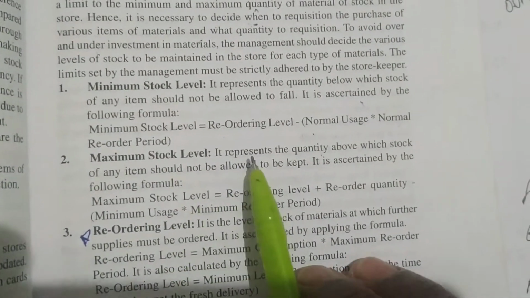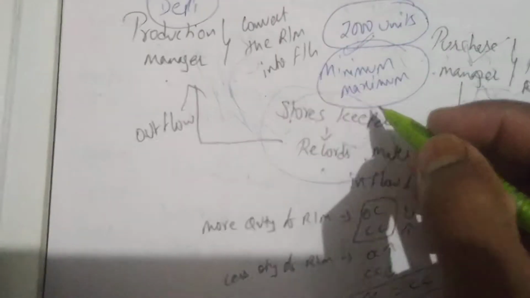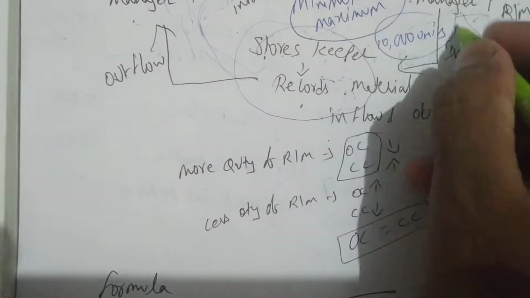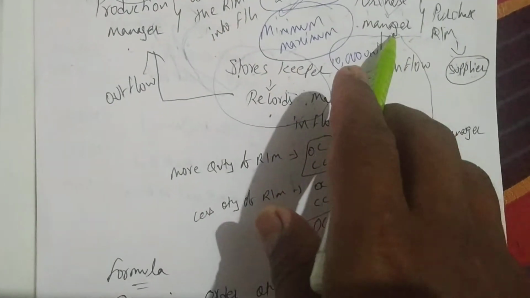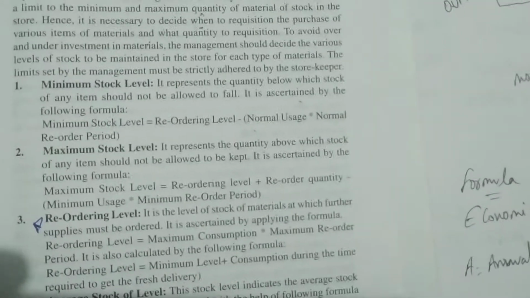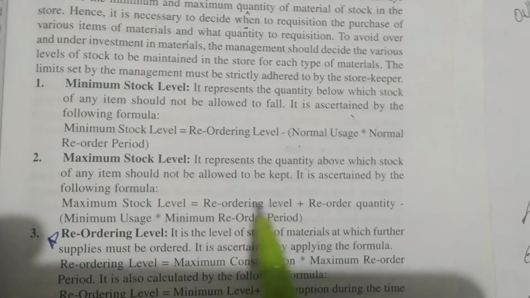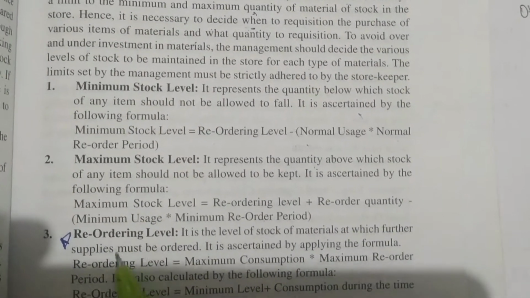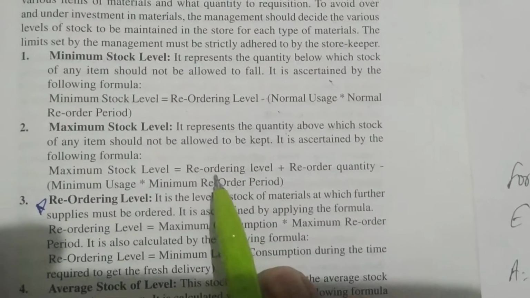Next, maximum level. It represents the quantity above which stock of any item should not be allowed to be kept. For example, the management decides that 10,000 units is maximum. When the stock reaches 10,000 units, the storekeeper has to tell the purchase manager that we have reached the maximum level: do not purchase now. So the formula: reorder level plus reorder quantity minus, in brackets, minimum usage into minimum reorder period.